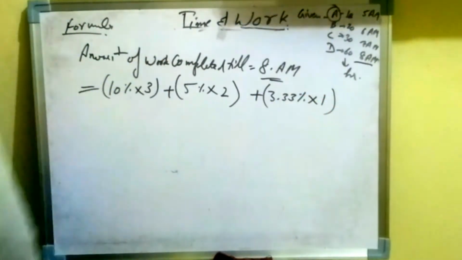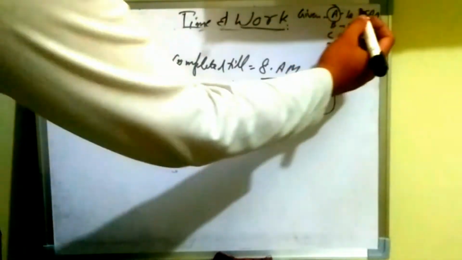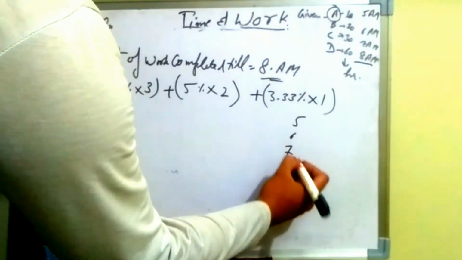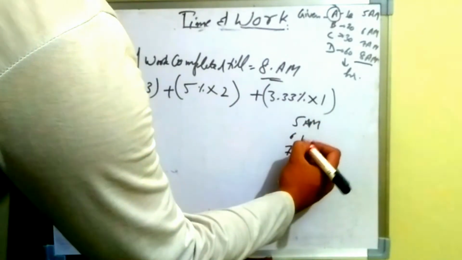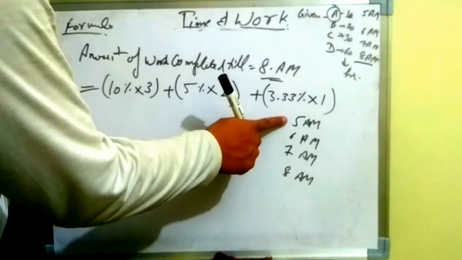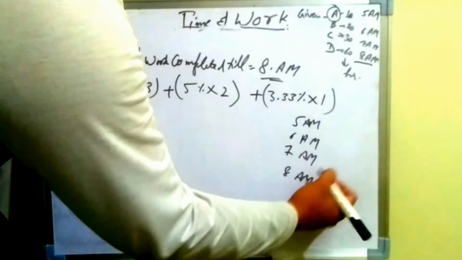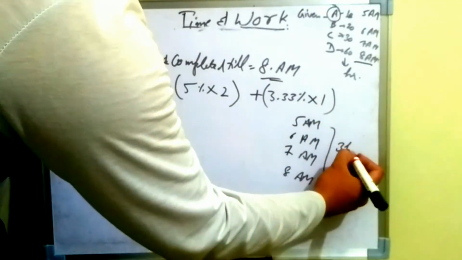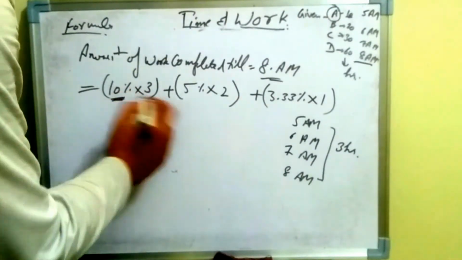How I wrote these, guys, I will explain to you now. We have 5 a.m., 6 a.m., 7 a.m. and 8 a.m., which will be approximately 3 hours. So the first pipe, opened at 5 a.m., works 3 hours.